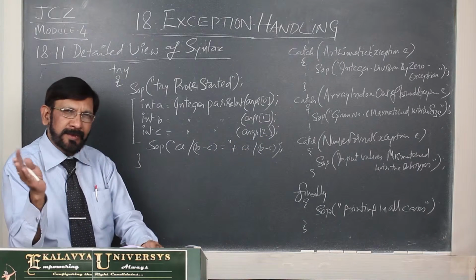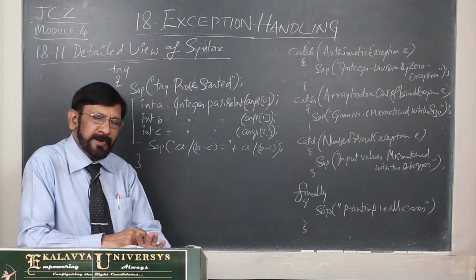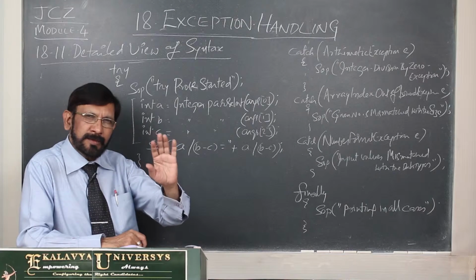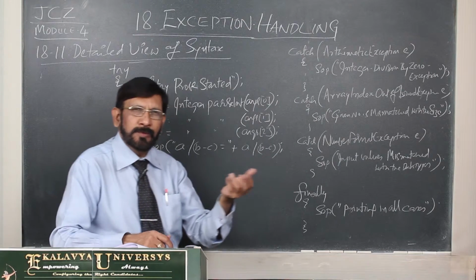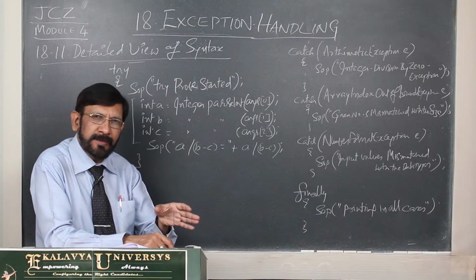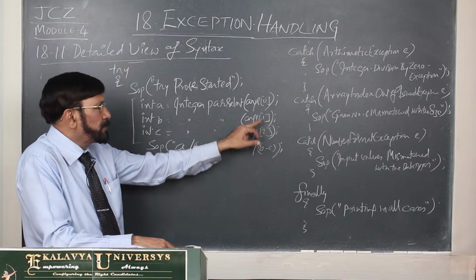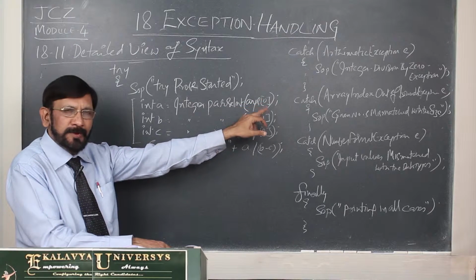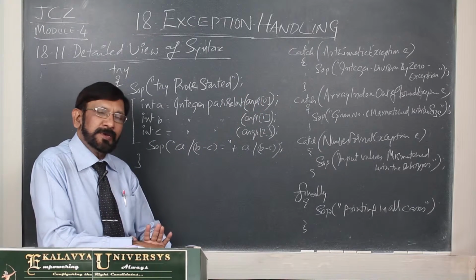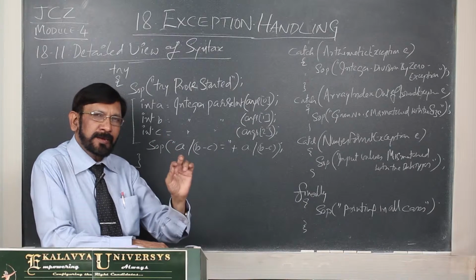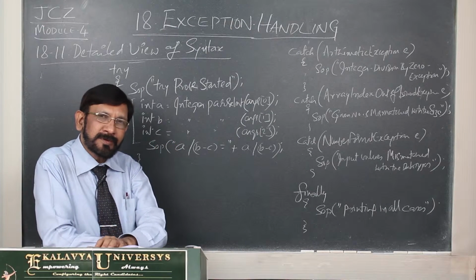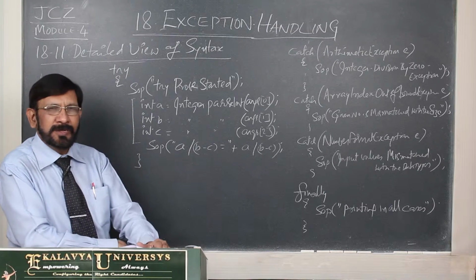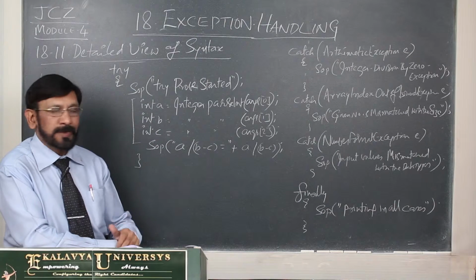Suppose you did not enter any arguments at the command line at the time of interpretation, then the array has no elements, it is an empty array, but you are using an element here. That is why in such a case an array index out of bound exception is created. Okay. Now, number 2, you must give integer values.